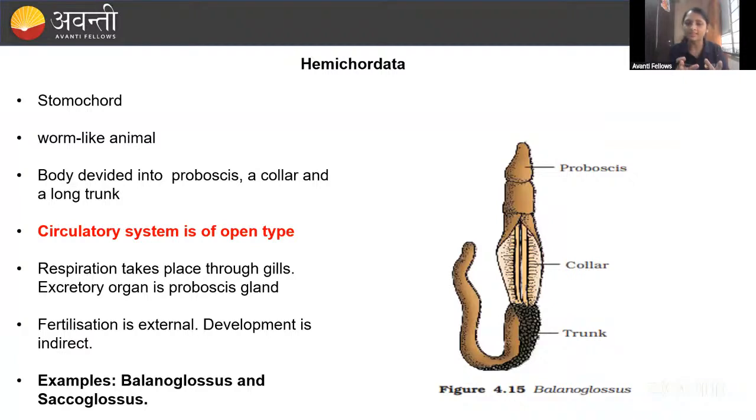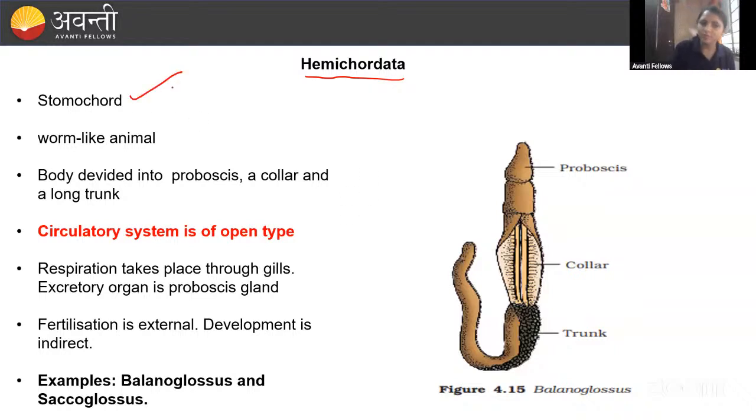Hemichordata. After this slide, we are going to solve the questions. Okay. Hemi, why are we calling it Hemichordata? Hemi means what, guys? Half. Half, right? Here, why we are calling it Hemichordata means it does not have the notochord, but it has a notochord-like structure that is called a stomochord.